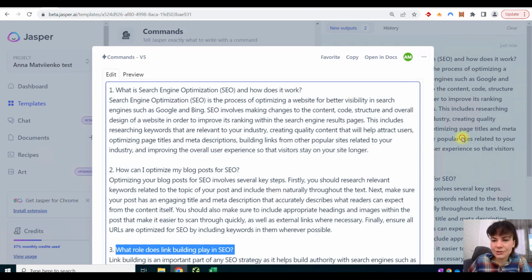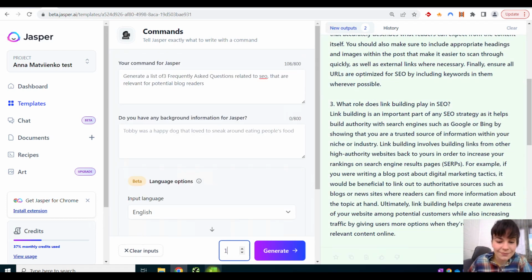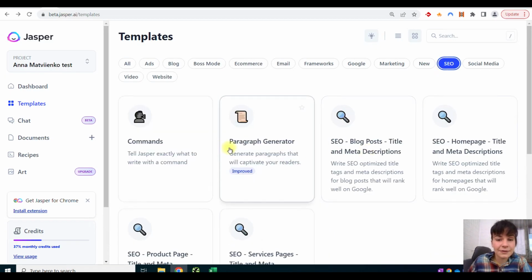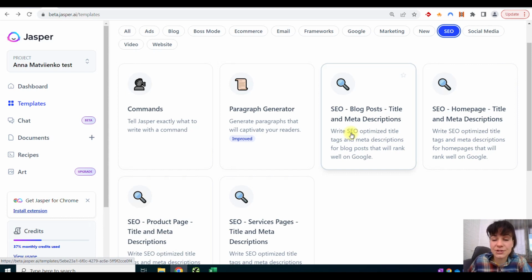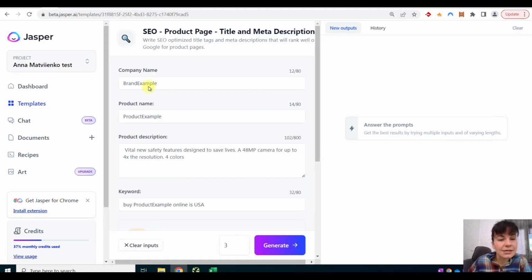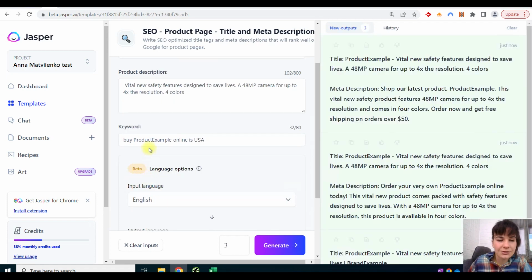Yeah, really interesting one. And the great thing, you could clear the inputs and instead of one, generate 2 or 3 or 5, and then choose the best answers and the best questions. In a built-in interface, we have useful options to create blog post, homepage, product page or service page titles and descriptions. For instance, we insert brand name example, product example, some description, some context to help AI understand better what you want to get in results.